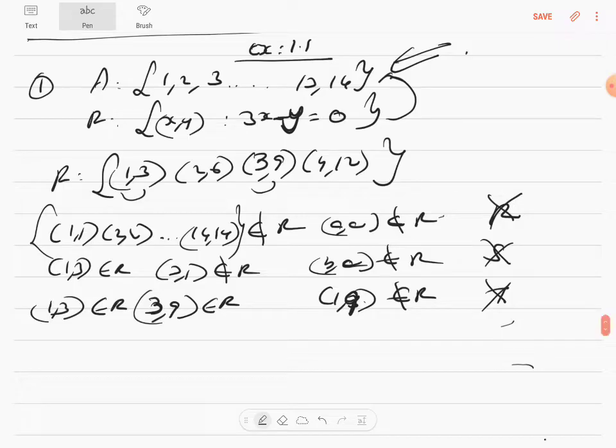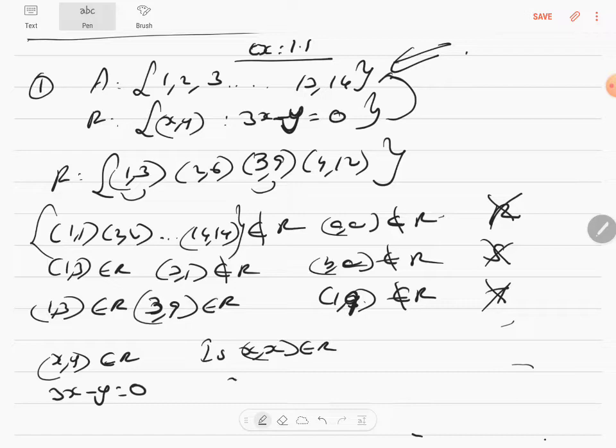How to approach it algebraically? What's the relation? See what I'm writing. x comma y is an element of R because 3x minus y is equal to 0. Is x comma x an element of R? In the place of y you have to write x. So 3x minus x will be 2x, and x ranges from 1 to 14, so it will never be equal to 0. Therefore it is not reflexive.